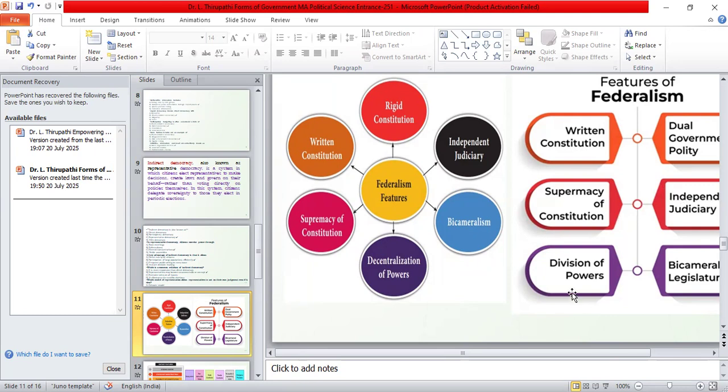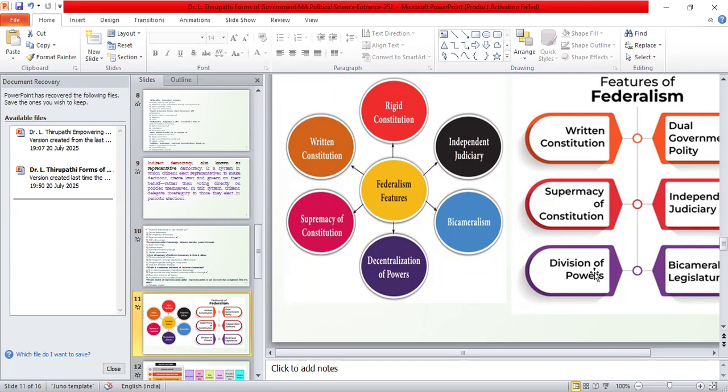Another important feature is the division of powers. The division of power is also one of the important features of the federal form of government. That means the powers have been distributed or divided between the central government, the state government, as well as the local government. That's why India has three tiers of government. The first tier is the central government, the second tier is the state government, and the third tier is the local government.